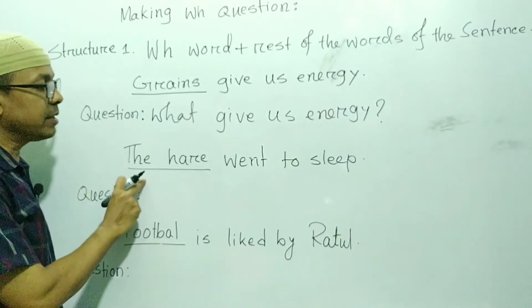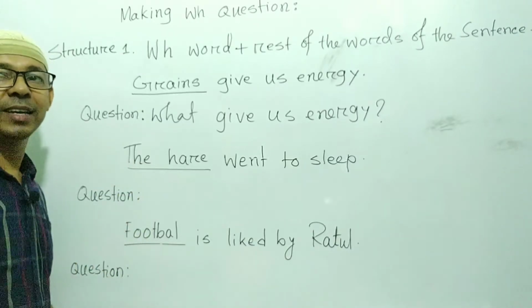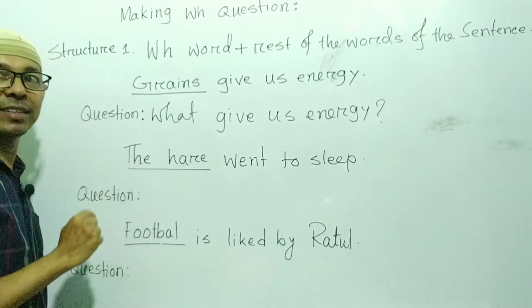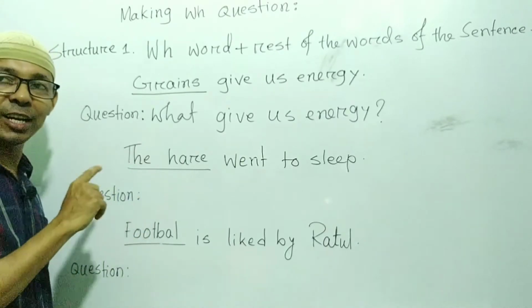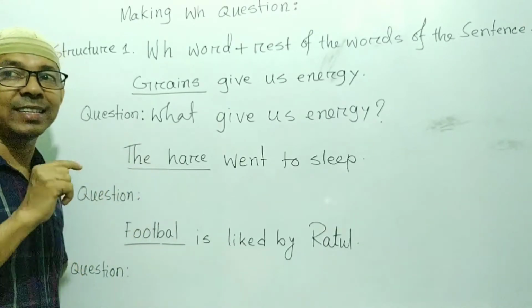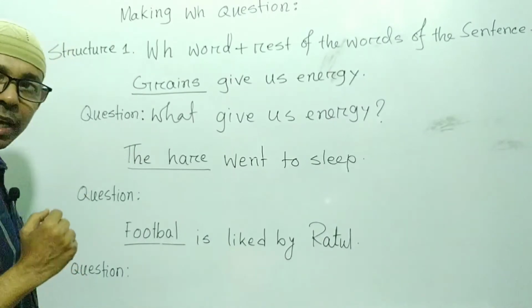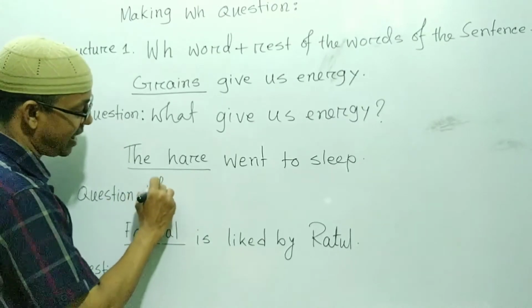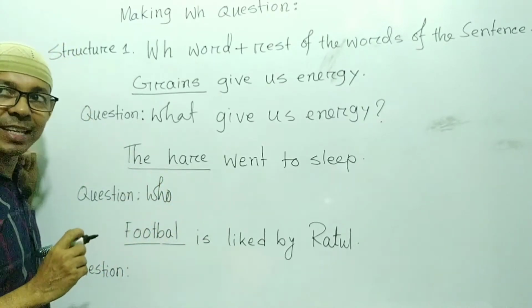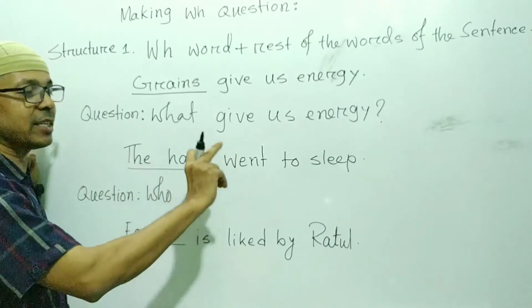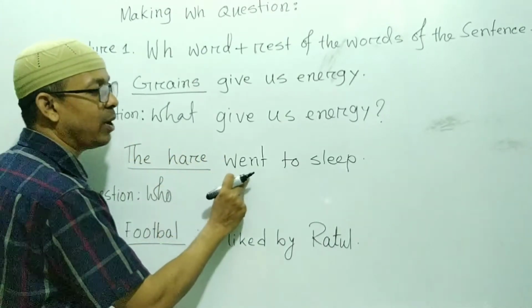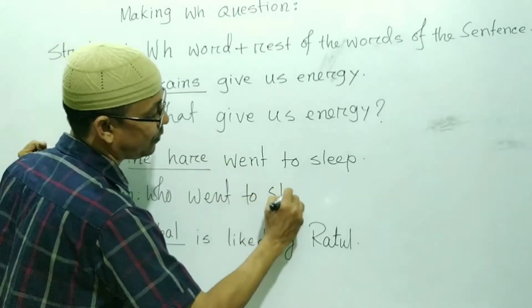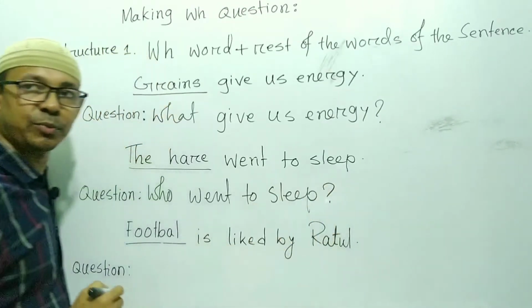Second one, the hare went to sleep. So at first what do you have to do? Yes, look at the underlined word. The underlined word is the hare, and it indicates person, and we know that if the underlined word indicates person, WH word will be who. And after writing the WH word, all the rest of the sentence will be written. Then went to sleep, and a question mark should be given.